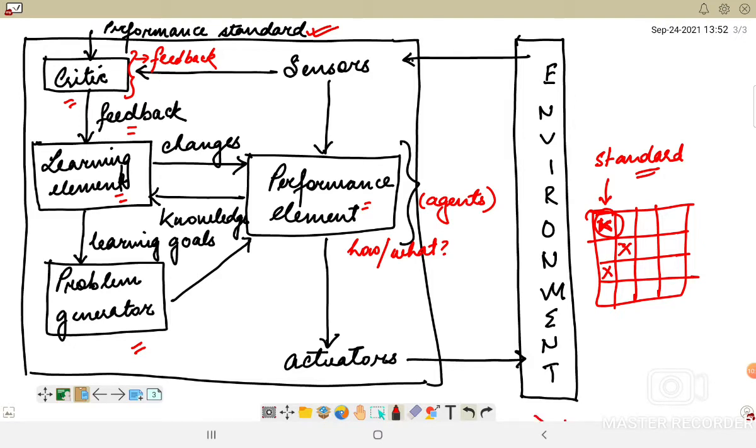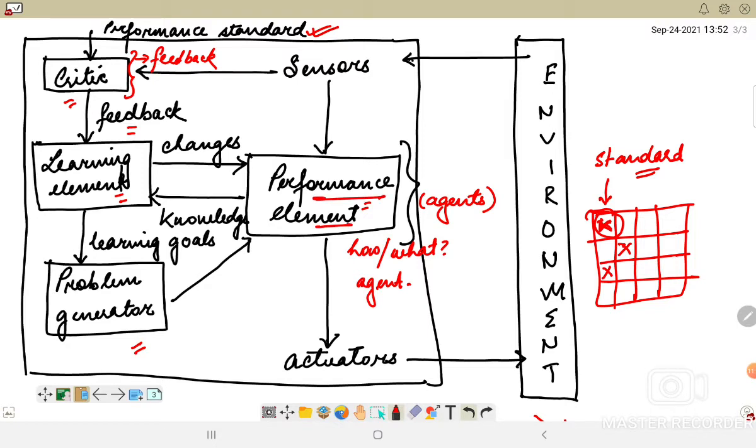If I ask an agent to perform something, it will always perform in the best possible way, given that there is a knowledge base available, or a strict performance standard, or a critic giving it feedback. Based on all of these, the performance element will keep performing the best possible steps.